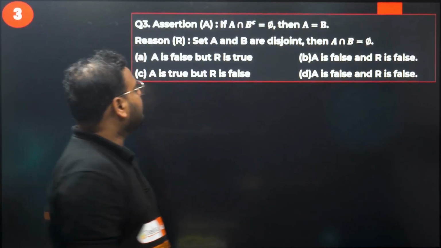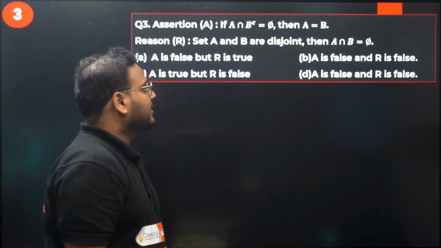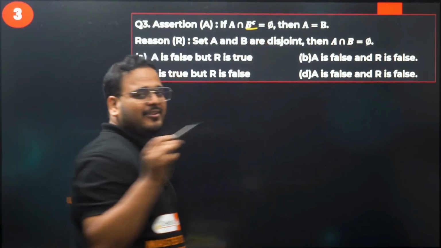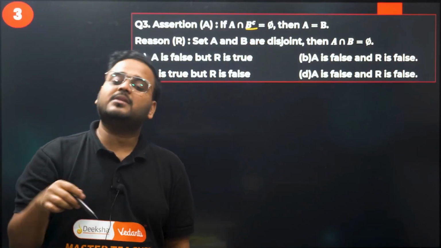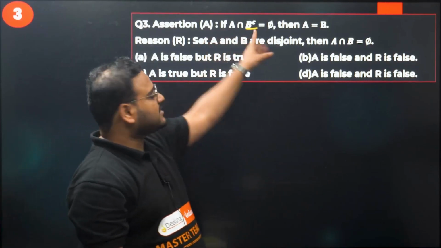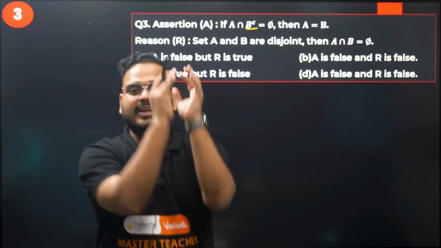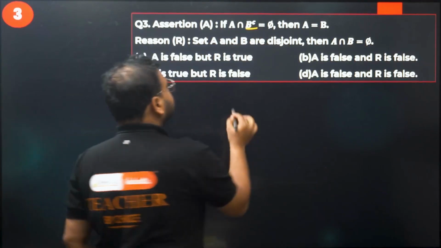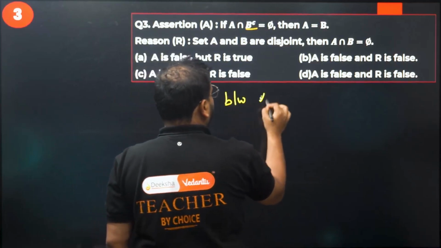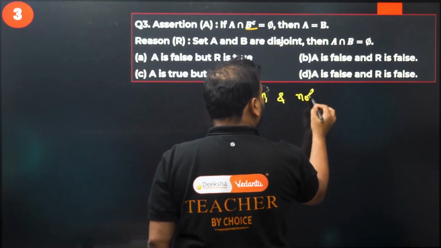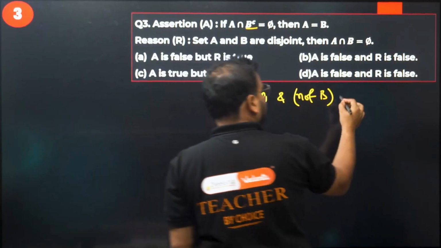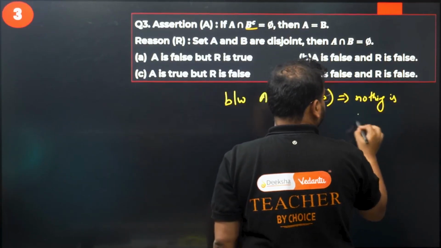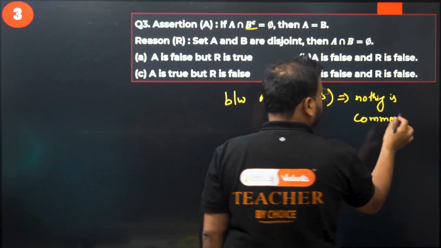So the assertion is: if A intersection with B complement is phi, then A equals B. What it means is, B complement means what? Everything but B. That intersection is phi, means they are saying that between A and not B, what is common? Nothing is common. What does it imply?